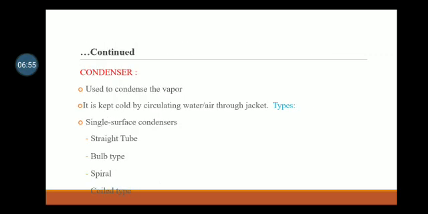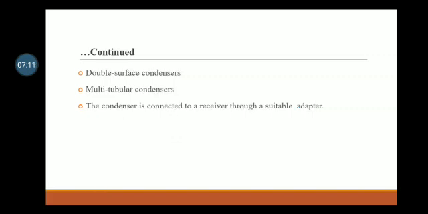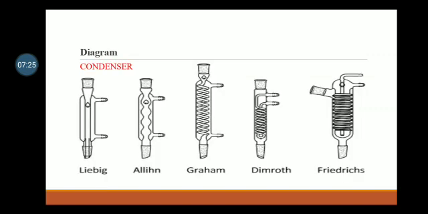Condenser: it is used to condense the vapor. It is kept cool by circulating water or air through a jacket. Types: single surface condensers, which contain straight tube, bulb tube, spiral coil type; double surface condensers; multi-tubular condensers. The condenser is connected to a receiver through a suitable adapter. These are the diagrams of condensers: Liebig, Allihn, Graham, Dimroth, Friedrichs.